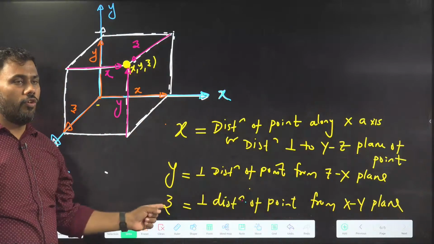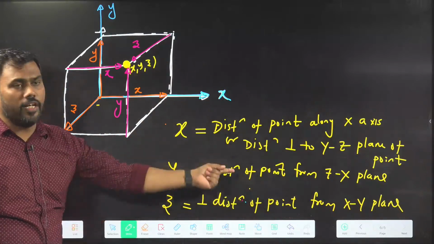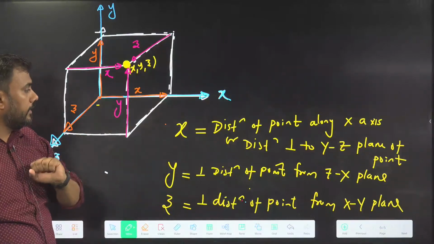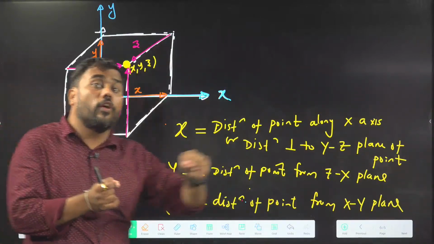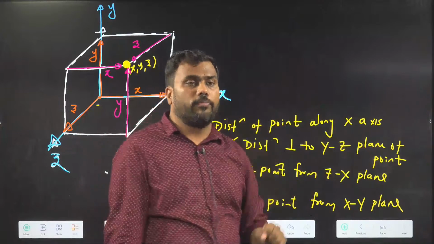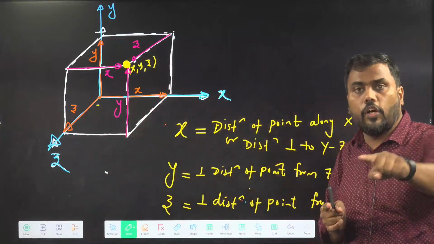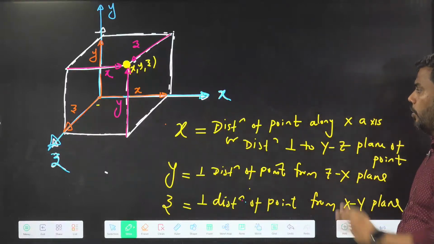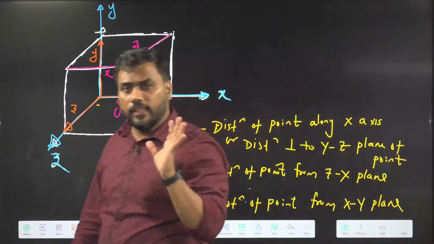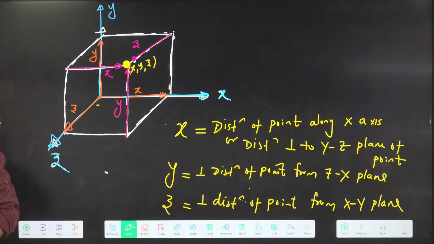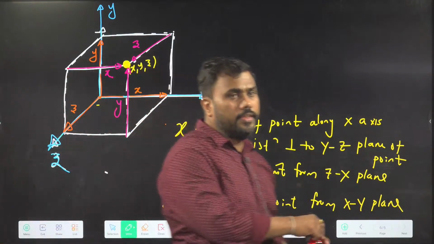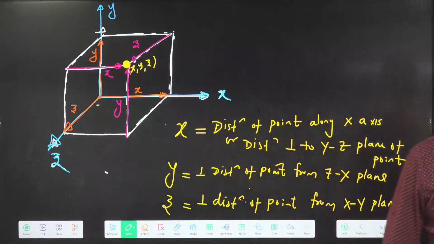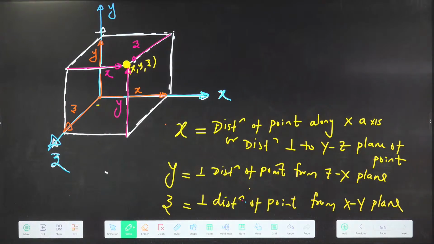If anyone asks you the meaning of x, y, z coordinates, we will say: the x coordinate is the distance along the x-axis that I need to travel to reach the point, the y coordinate is the distance along the y-axis, and similarly z. Is this clear? Please observe this.